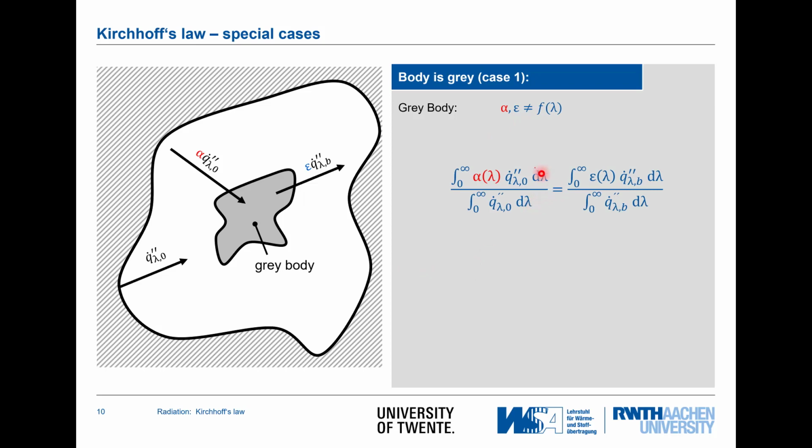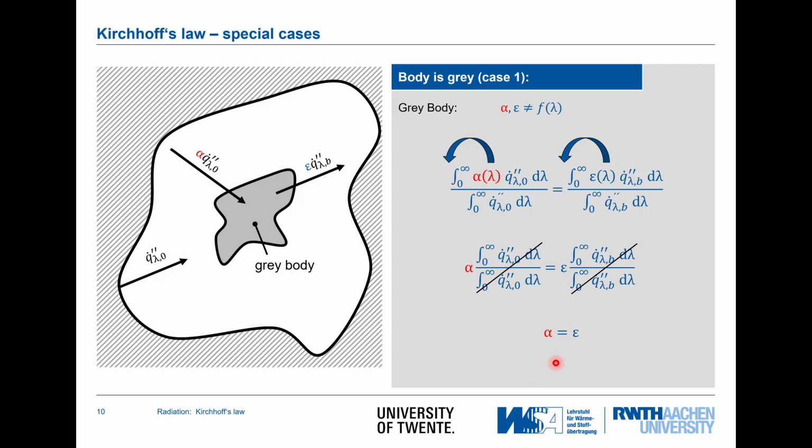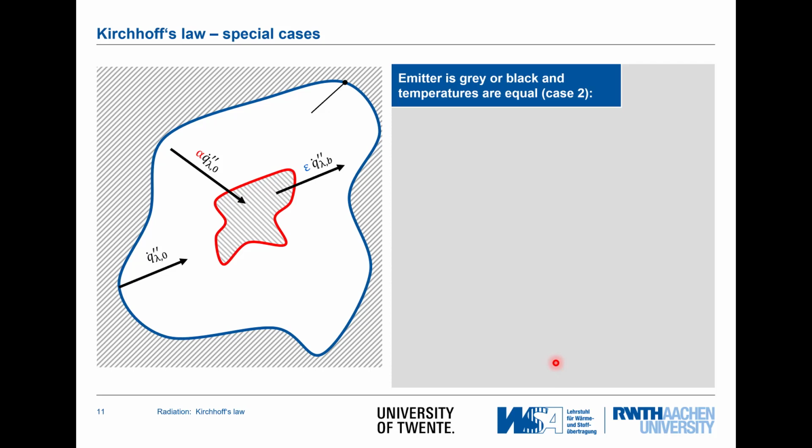Let's have a look. We say alpha equals epsilon by this longer equation. We have here the alpha, here the epsilon, and as those are not a function of wavelength, I can pull both in front of the integral, and if I do so, you see that the ratio of the integral becomes 1 on either side, and at the end I get alpha equals epsilon. And the answer then is yes. If I have a gray body or a gray object, then I can generalize Kirchhoff's law to no wavelength specific properties. The second case is a very specific case.